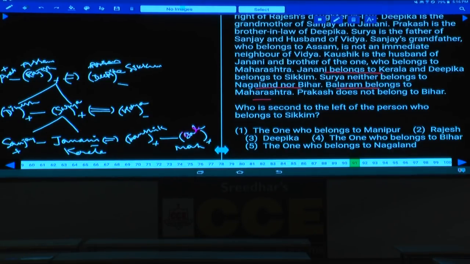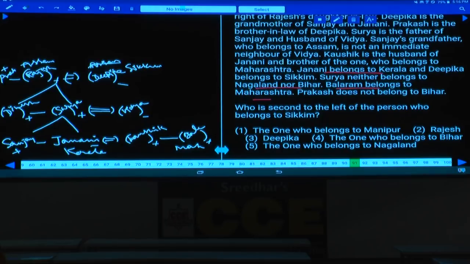And this Rajesh and Deepika are having 2 children, Dinesh and Surya, isn't it? And Dinesh and Surya got married to whom? Surya got married to Vijaya. Next one. And this Surya is having 2 children, Sanjay and Janani. Out of which Janani got married to Kaushik and Kausik is having a brother, Balaram. And in total how many persons? 3 plus 3, 6 plus 4, 10.